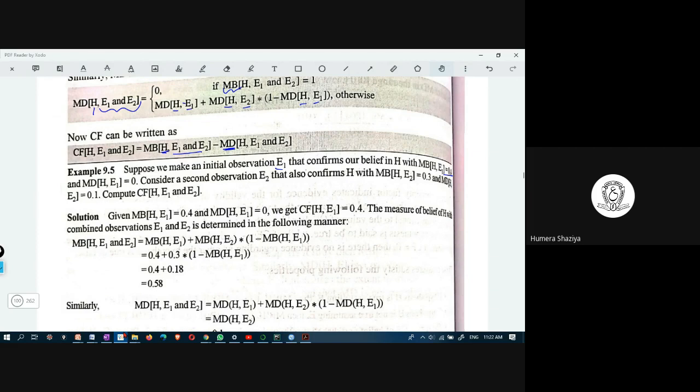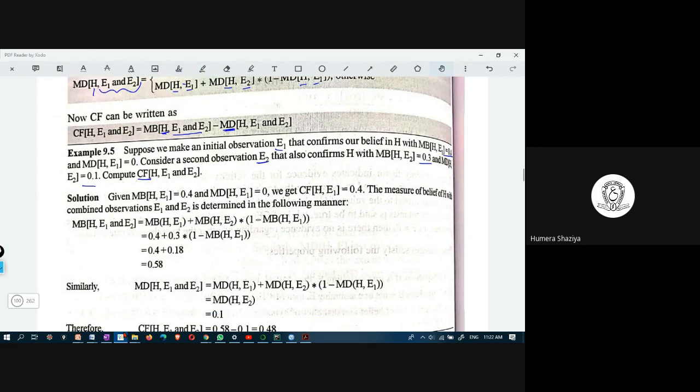All right. Consider a second observation E2 that says MB of E2 is 0.3 and MD of E2 is 0.1. Now we have to compute the certainty factor of the hypothesis given E1 and E2.